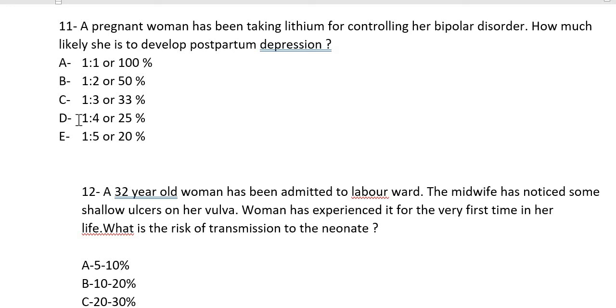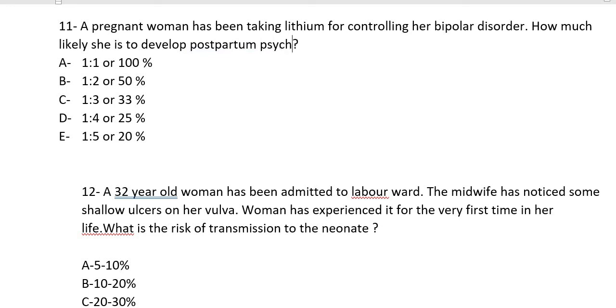No, D. You know why? Because the question is about postpartum psychosis, not depression. In depression, yes, 50%. But the question is whether they can develop psychosis, because depression we already know is there.